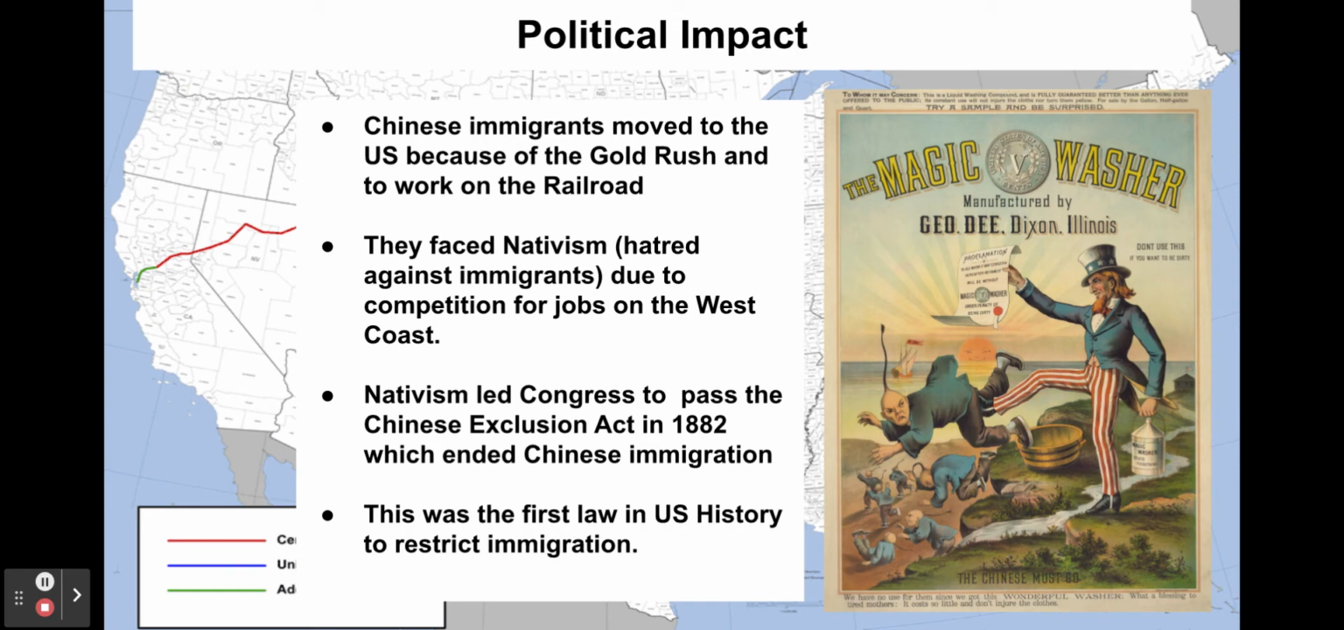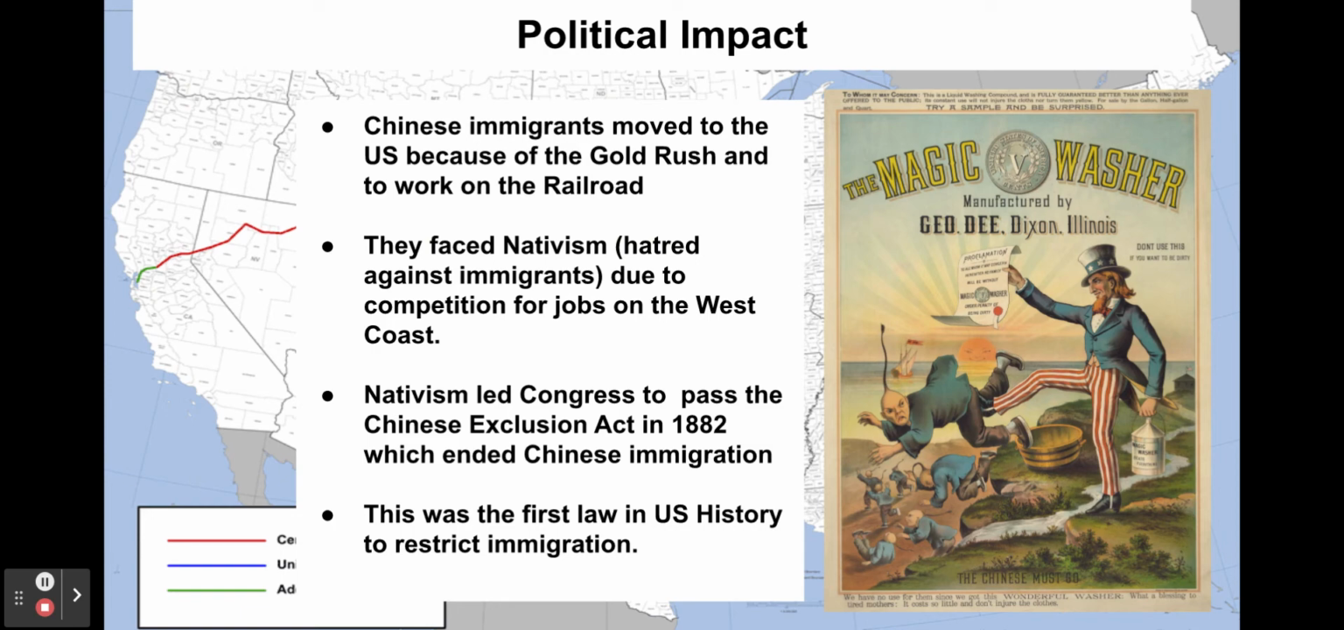The political impact of the Transcontinental Railroad is the Chinese Exclusion Act. Chinese workers had moved to California at first because of the gold rush in the 1840s, and then also to work on the Transcontinental Railroad in the 1860s. They faced nativism, which is extreme hatred or prejudice against immigrants.